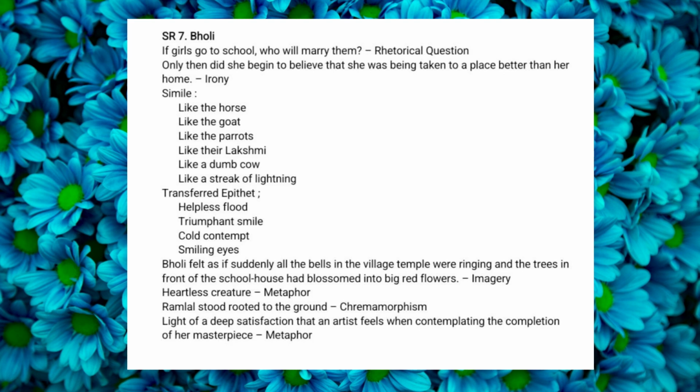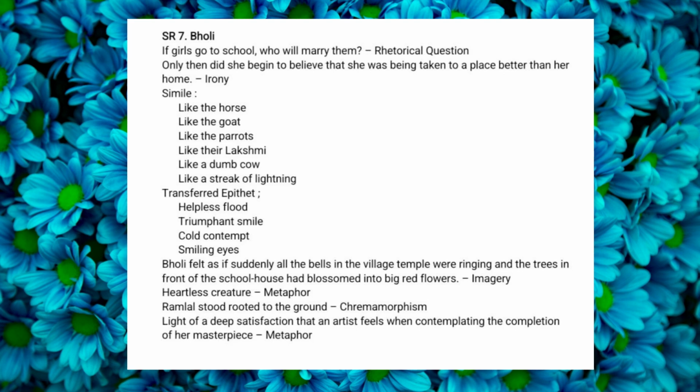Now comes transferred epithet. Helpless flood. Triumphant smile. Cold contempt. Smiling eyes. "Bholi felt as if suddenly all the bells in the village temple were ringing and the trees in front of the schoolhouse had blossomed into big red flowers."